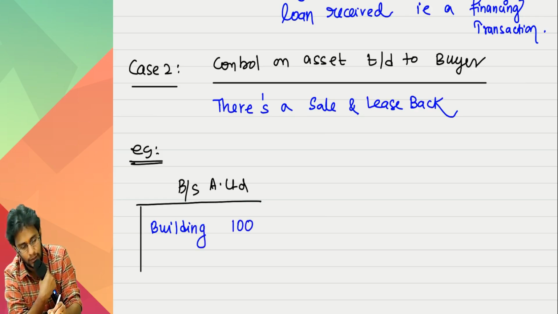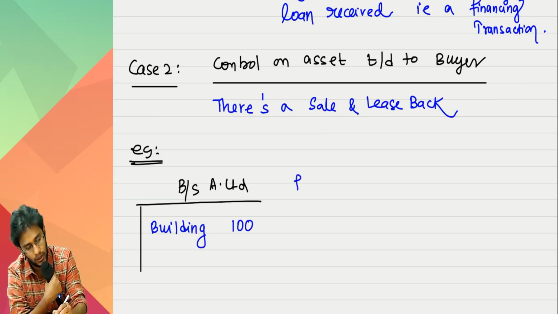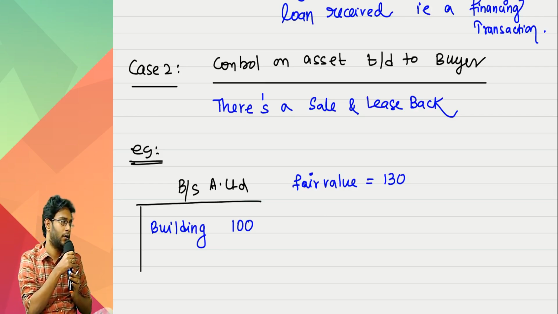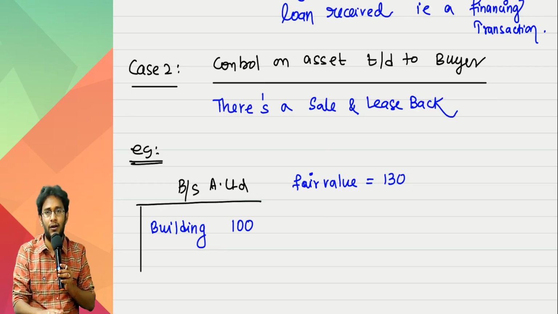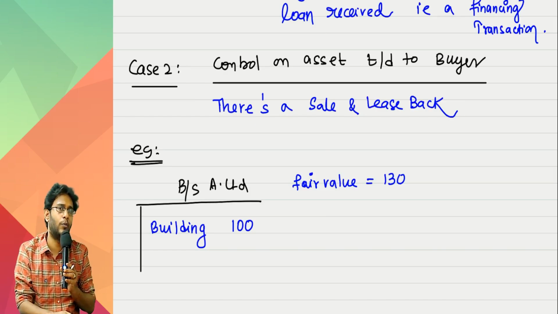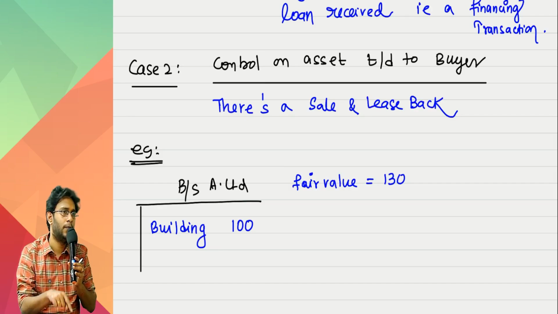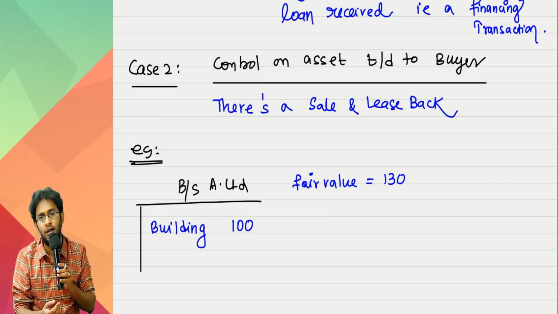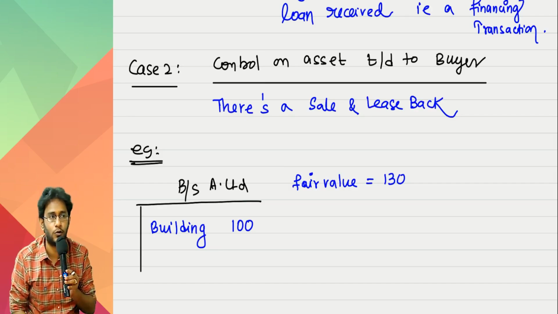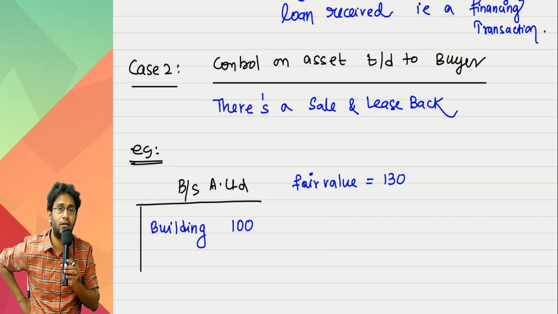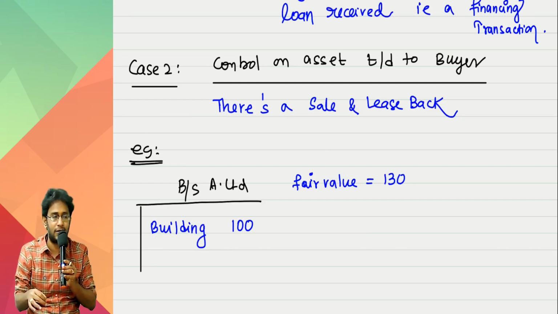A building's carrying amount is 100. Its fair value, that means if you sell off this asset in the market, anybody would pay you 130 rupees. So if you really sell in the market, forget about lease, how much profit do you deserve? 30. Ideally that 30 should be recognized in my P&L account as income. Gain or loss on derecognition of an asset should go to P&L. But our drama is not just a sale, it is sale plus lease back.